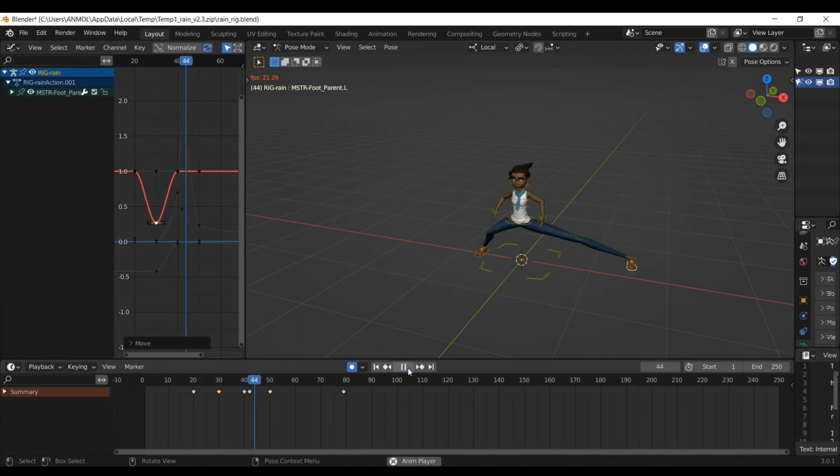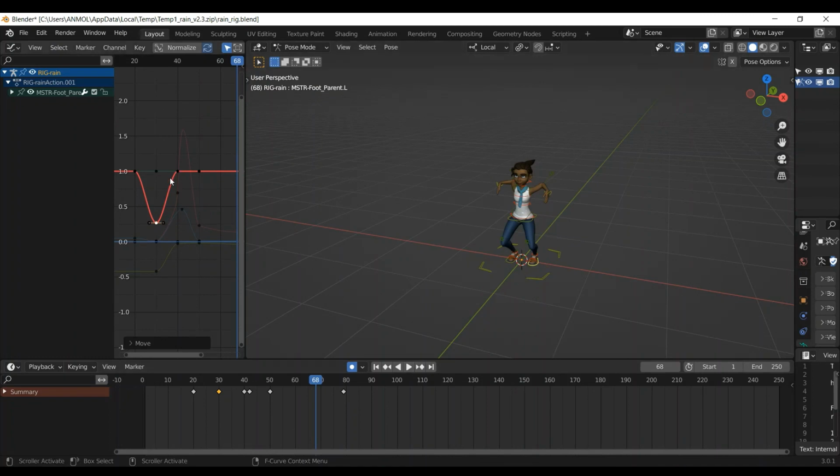Let's play the video. Here it is, and we can see the right leg movement has changed because we changed the grapher section. So this is not of much use in this video, but I have explained it.